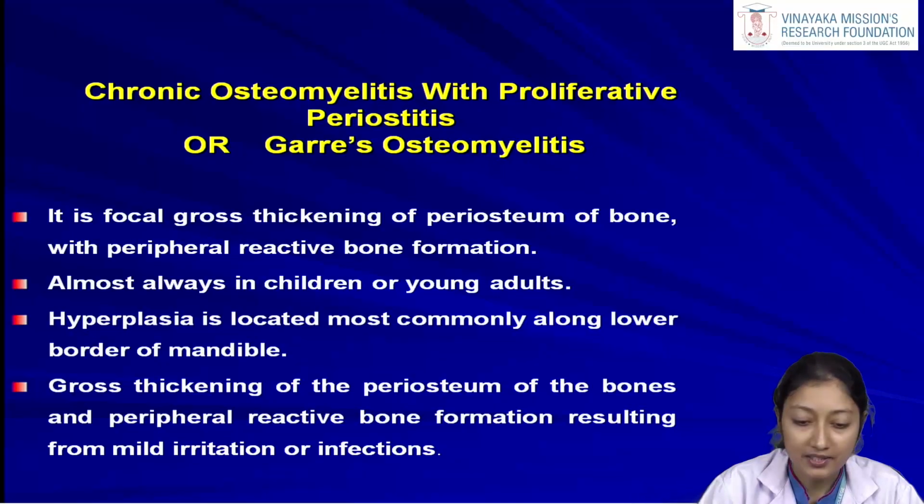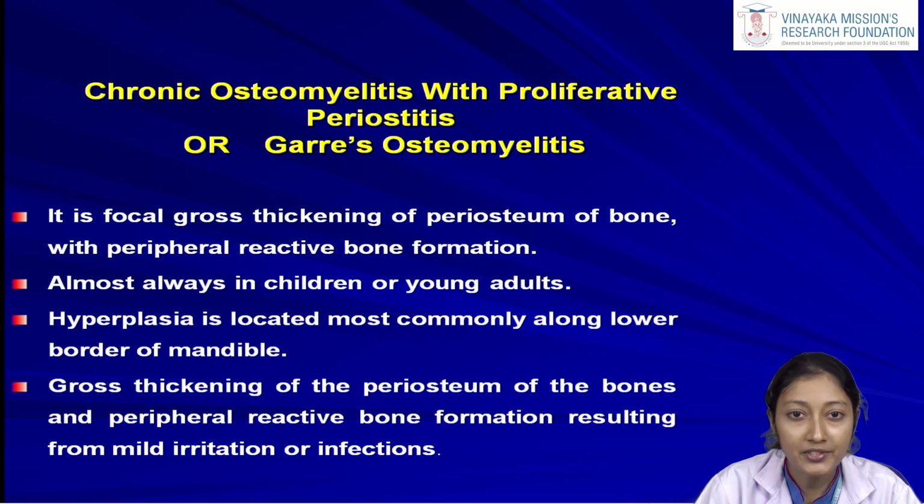Now another entity, that is the chronic osteomyelitis with proliferative periosteitis, or commonly known as Garre's osteomyelitis. So now we were discussing the second branch of osteomyelitis, which is the non-suppurative osteomyelitis. In non-suppurative osteomyelitis, again we had the chronic sclerosing one, which can either be the focal or the diffuse ones. Another 3 or 4 entities are there, out of which the most commonly asked question is about Garre's osteomyelitis, also known as chronic osteomyelitis with proliferative periosteitis. First we have to examine the name of the disease itself. If we split and see, that itself will answer what type of osteomyelitis it is.